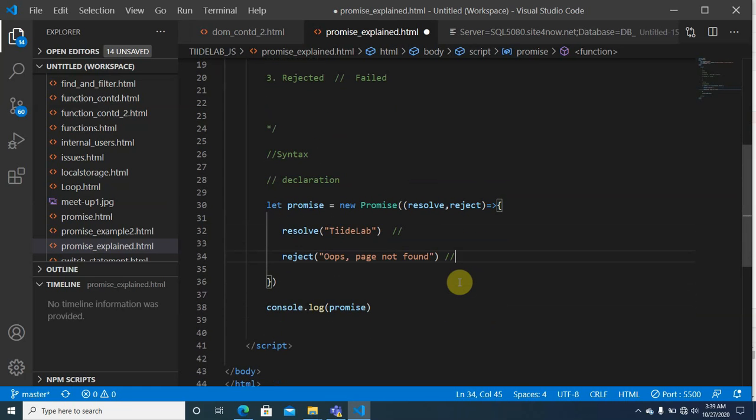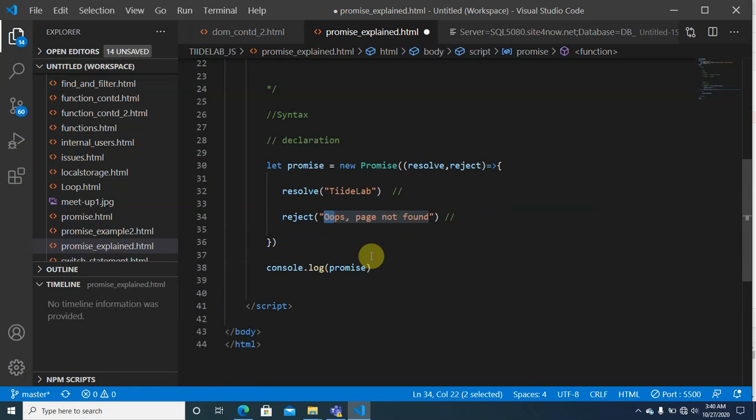In either case, I have to give feedback to you, that you're expecting something from me, and I gave you a promise. The feedback can be what you're expecting, or something that you're not expecting, and this is where resolve and reject come in. I hope that is simple enough.